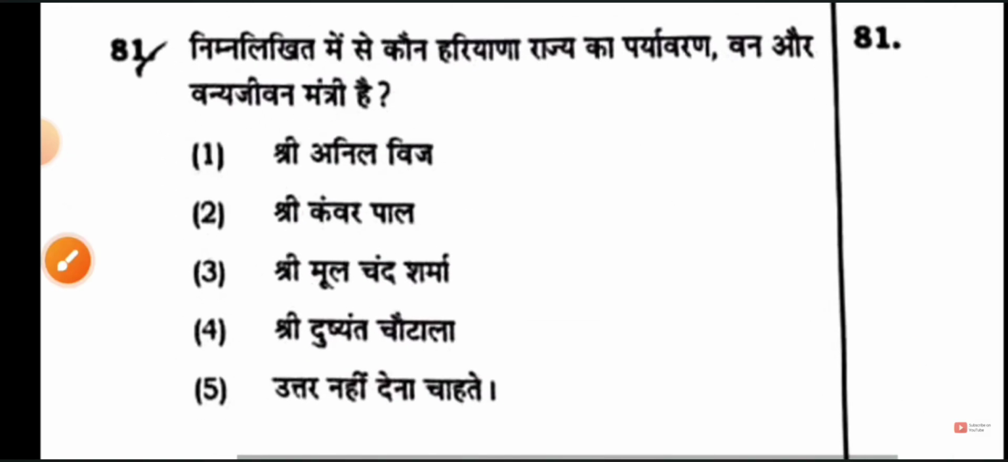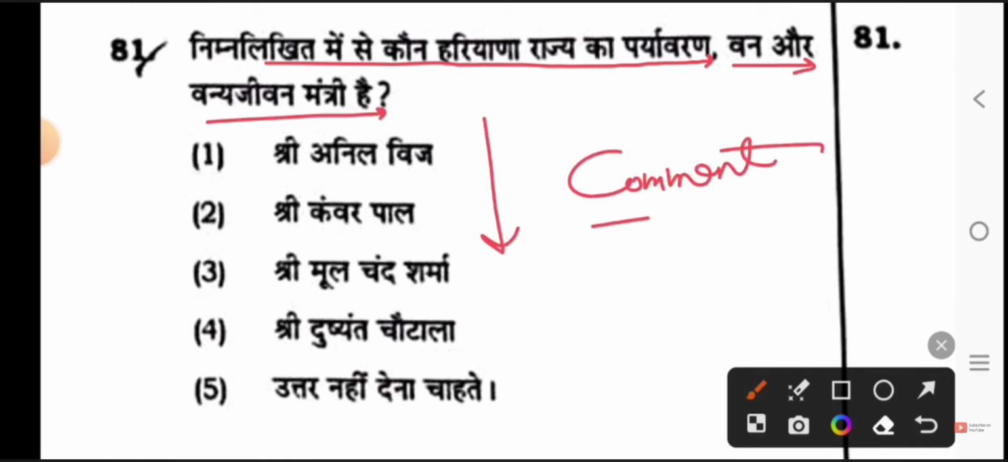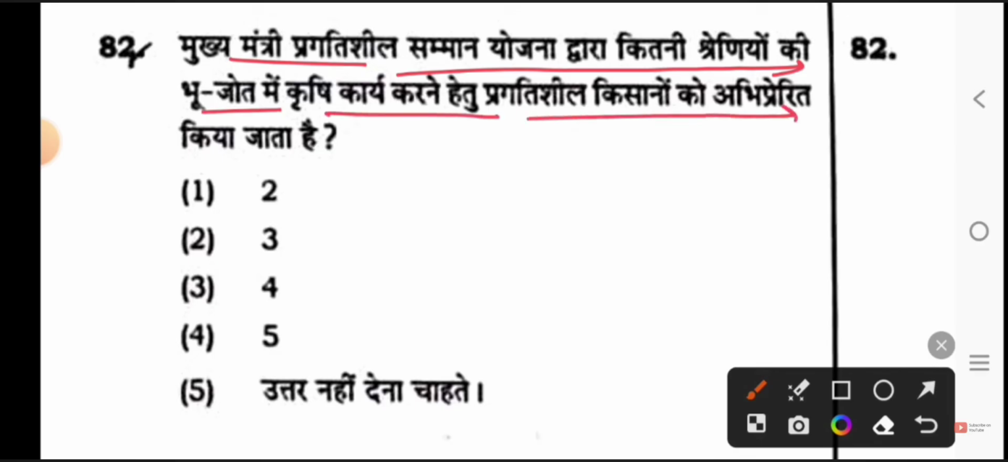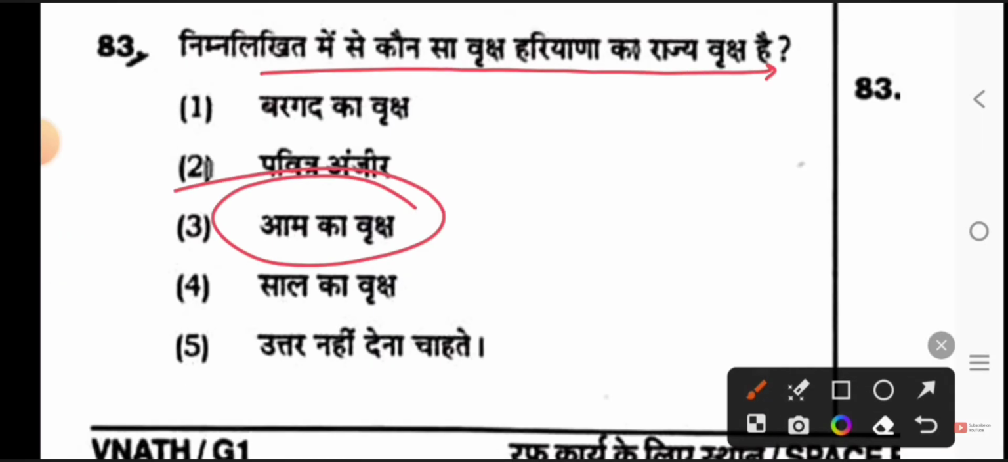Mango Festival. Who among the following is the Minister of Environment, Forest and Wildlife of Haryana State? If this question is your old one, then you must tell its answer by commenting in the comment box. What will be the answer? Progressive farmers are motivated to do agriculture work in how many categories of land holdings through the Chief Minister's Progressive Kisan Yojana? Option 3, 4. Which of the following trees is the state tree of Haryana? Mango tree.